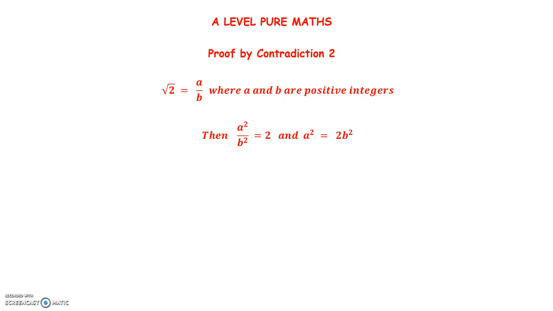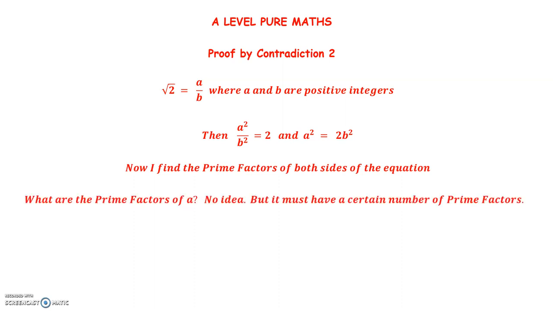Right, now I'm going to proceed with that equation, a squared equals 2b squared. I can't solve it, I can't find out what a and b are, but what I can do is ask, what are the prime factors of the left-hand side and the right-hand side? First of all, what are the prime factors of a? Well, I have absolutely no idea, but it must have a certain number of prime factors. And what are the prime factors of a squared?